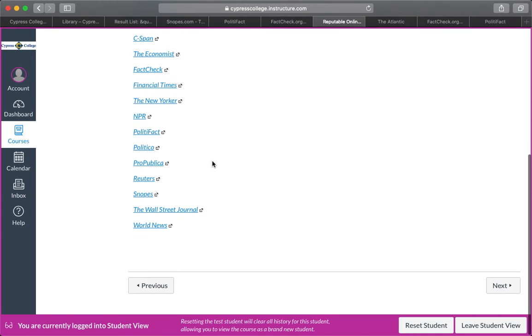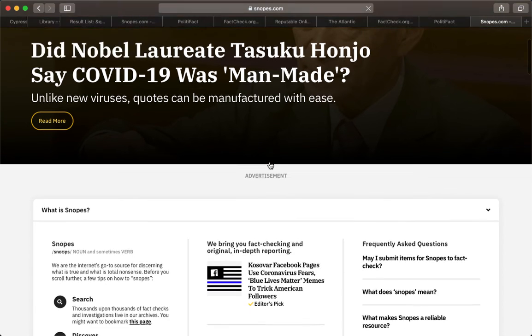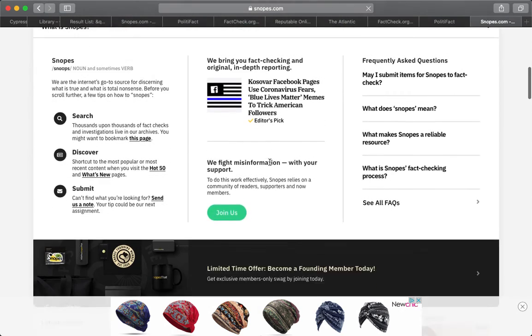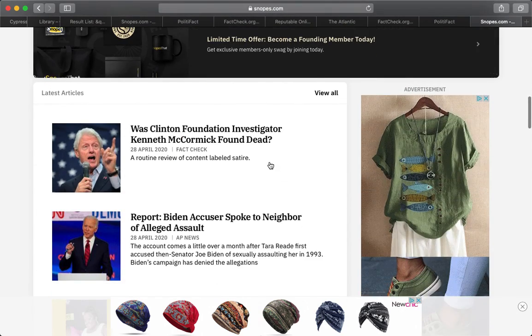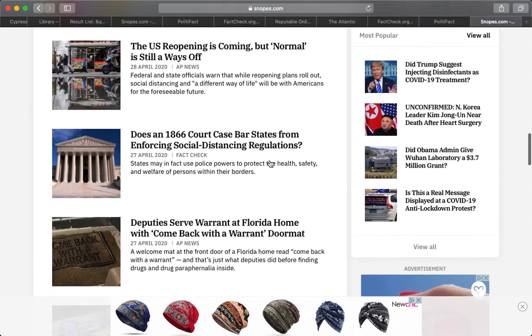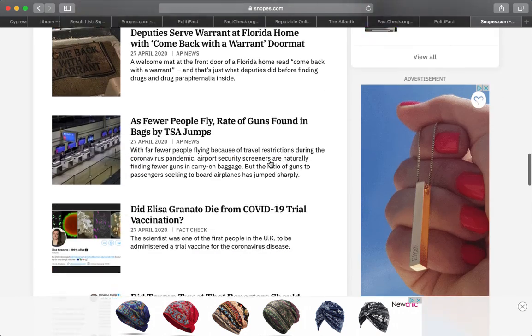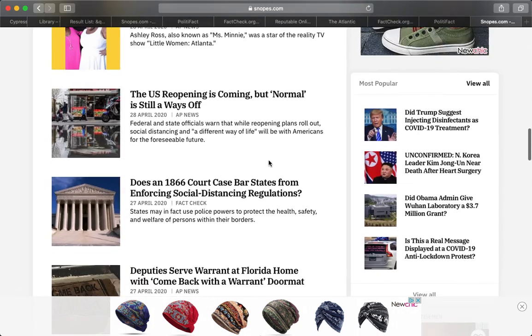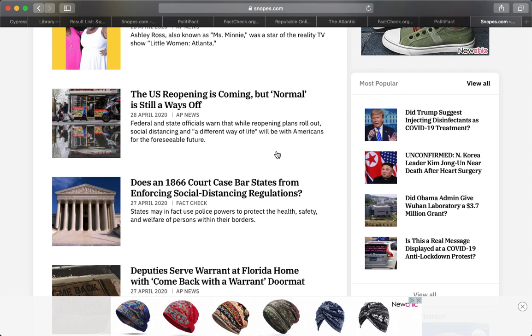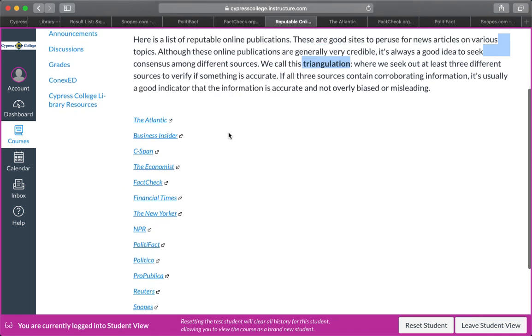And then a third one to look at is Snopes. They do a very similar thing. They fact check information just to make sure that it's correct. You can search through, and you can also ask them to fact check things, and they'll go ahead and fact check it if they have enough people who want it. So these are good things to help you with that practice of triangulating, making sure that something is indeed accurate.